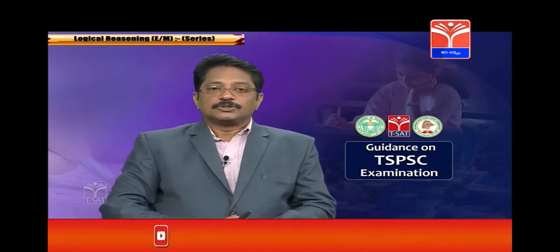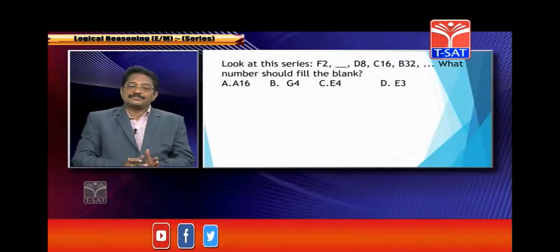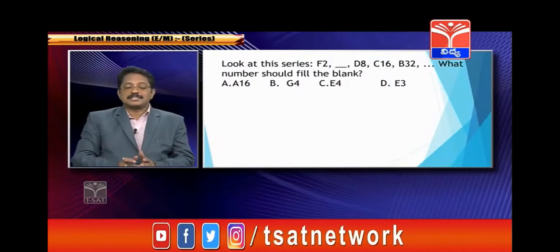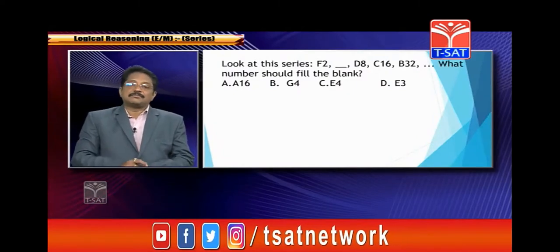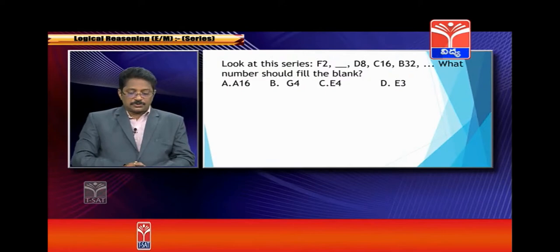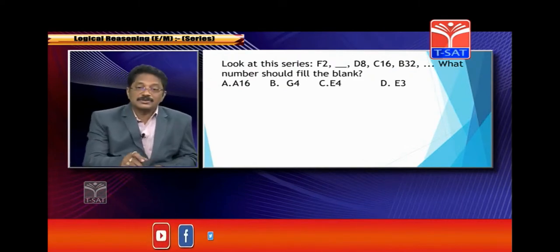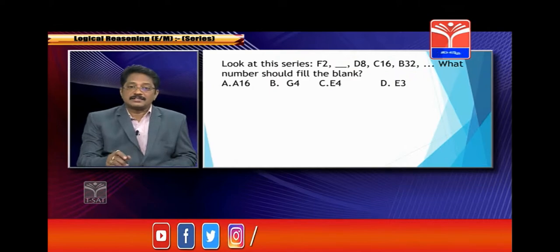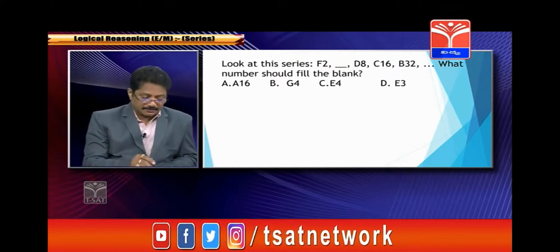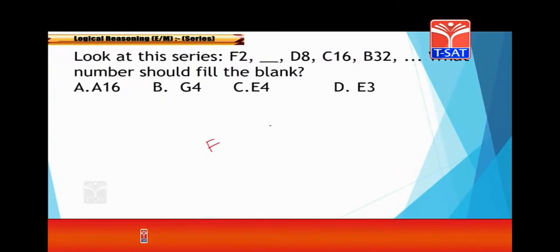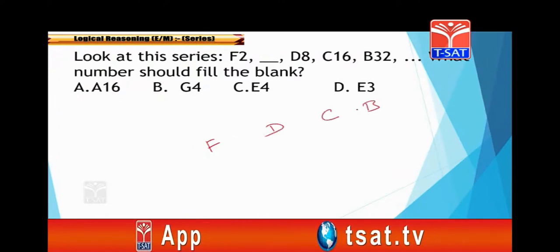Okay, next. Look at the series. It is a combination of letters and numbers. F2, 2, 8, C 16, B 32 is given. First you have to write the letters, means F, D, C, B. So B, C, D, E required, correct?